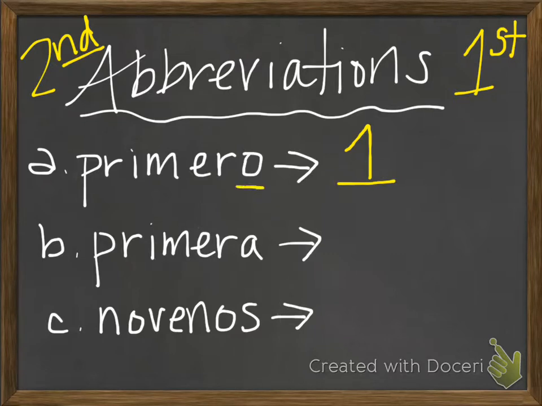However, because this is a masculine singular form of it, we put an O right here instead of an ST like we do in English. So primero. However, for primera, because it ends in an A, it becomes one with a little tiny A up in the corner. And then novenos, so ninth, we actually make it plural. Now these probably look pretty strange to you. However, they are correct.